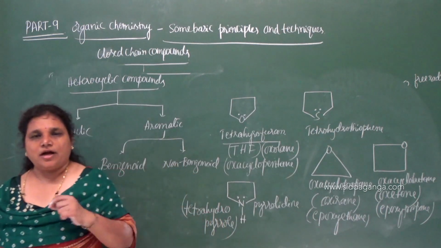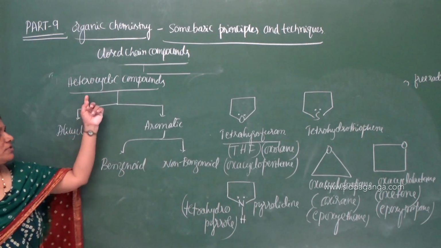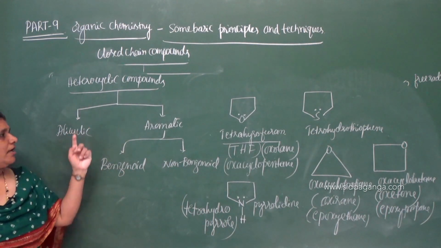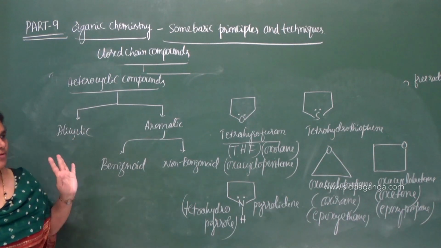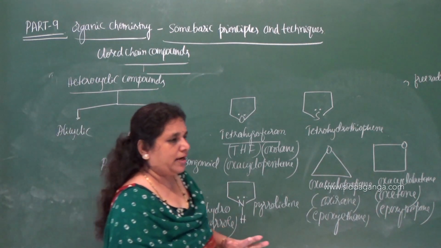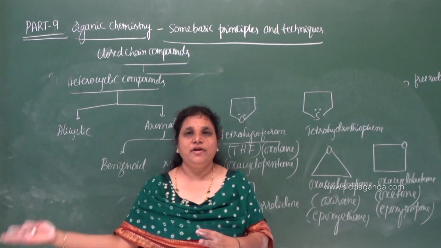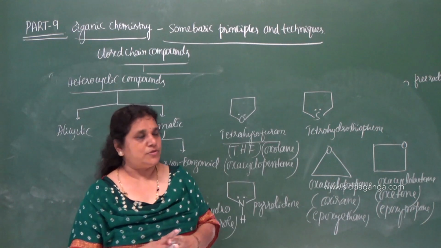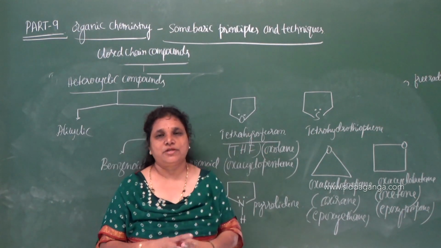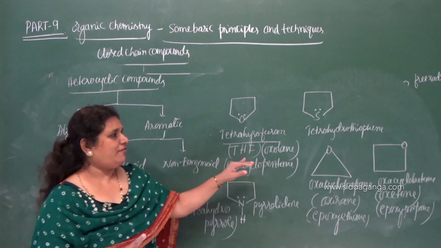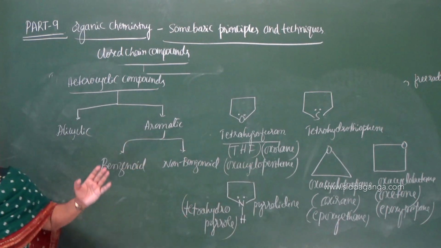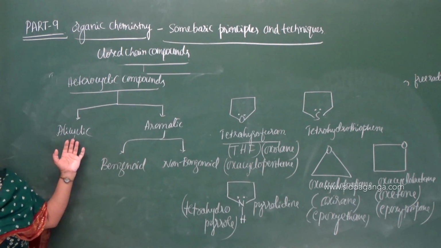So such compounds are called heterocyclic alicyclic compounds. Means they are not aromatic, they are alicyclic. They show the properties of aliphatic compounds. So the properties of these compounds are very similar to that of aliphatic compounds. Hence they are heterocyclic alicyclic compounds.